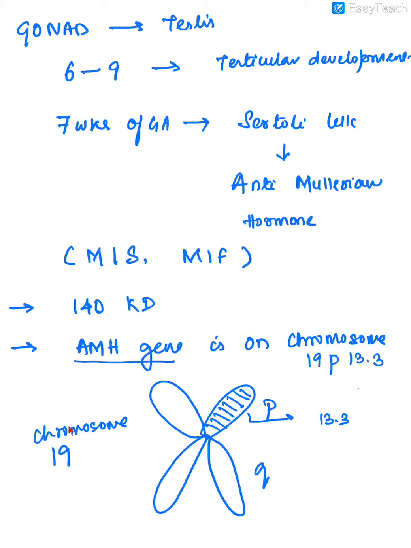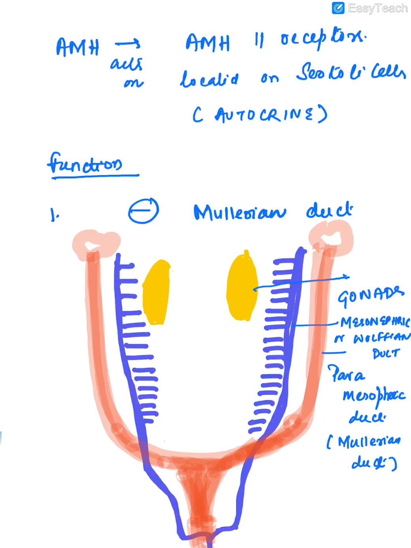See, any chromosome has two chromatids and each chromatid has a P arm and a Q arm. The regions of the P arm and Q arm have been numbered. So on this 13.3 region of the P arm of the 19th chromosome lies the AMH gene. The AMH acts on the AMH2 receptors located on the Sertoli cell. So it is an autocrine action.